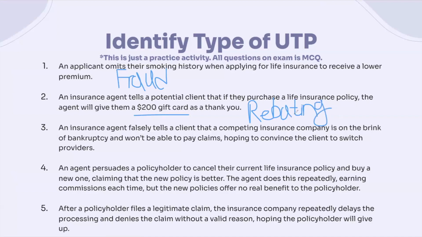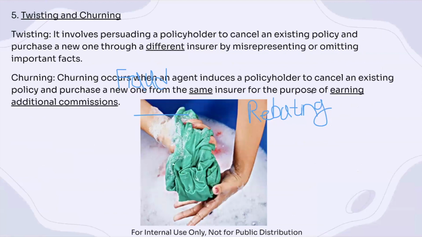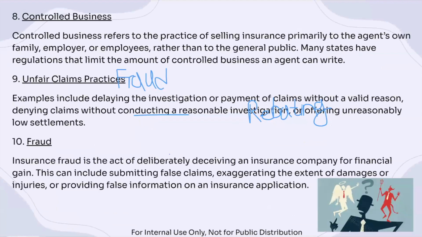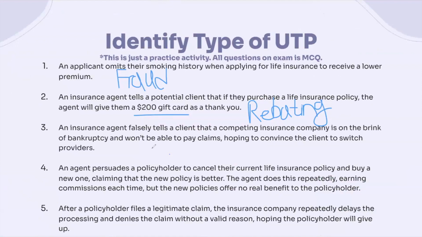Number 3, an insurance agent falsely tells a client that a competing insurance company is on the brink of bankruptcy and won't be able to pay any claims, hoping to convince the client to switch providers. Wow. So this would be an example of twisting and churning, especially twisting because we have different insurers. But we do know that the purpose of this is for the agent to earn additional commissions. That's also something we want to keep in the back of our minds.